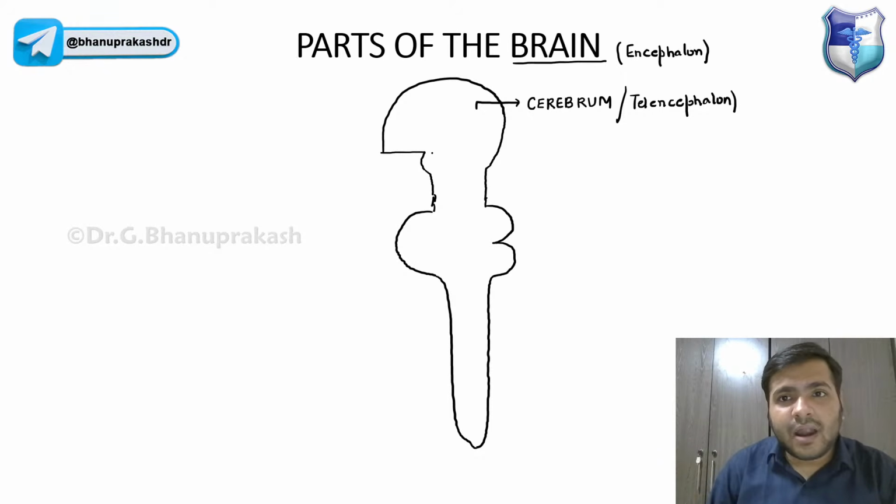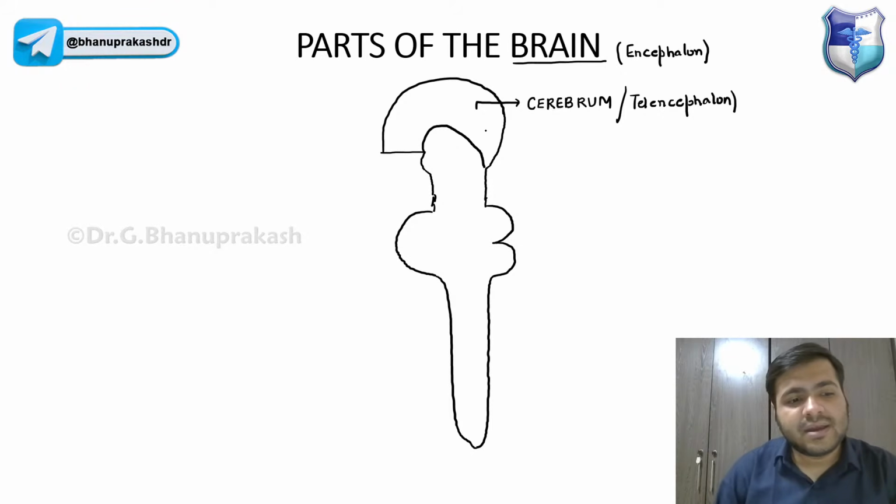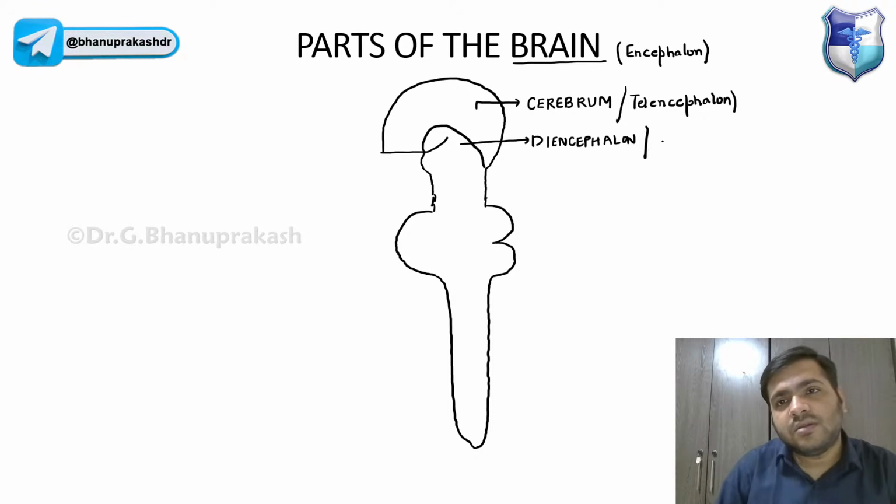We have a part of the forebrain over here. Remember, guys, this is nothing but the diencephalon, or we call it the thalamus, right? It is also called diencephalon, or the thalami part.